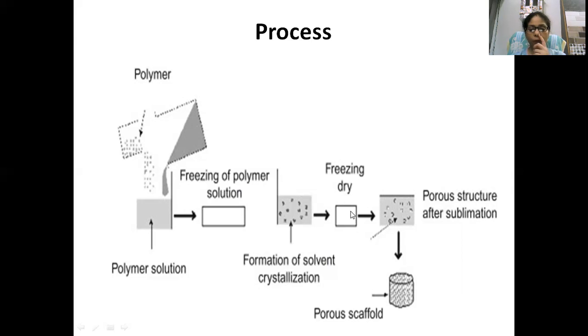Freeze drying means the pressure will be reduced by vacuum. A porous structure will be formed because water is sublimated. The ice crystal is directly converted from ice into gas. So a porous structure will be formed, and you can obtain this porous structure very easily. So this is mainly the freeze drying process, the spray drying process, and many more processes which you can study. Thank you.